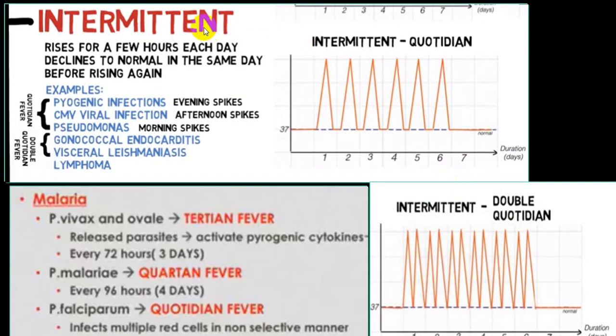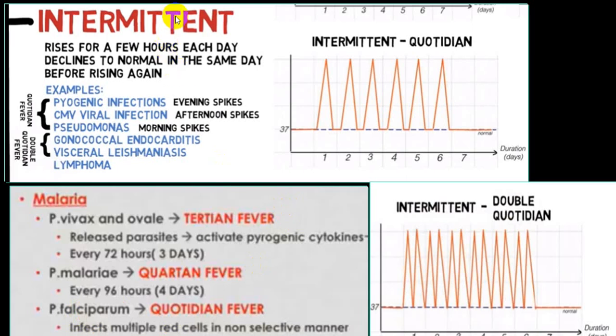We have given examples of intermittent fever. By and large, the classical description was of quotidian, and we have already given examples. Tertian classical example is P. vivax. Quartan classical example, that is every fourth day or a gap of 72 hours between two spikes, is P. malariae. And P. falciparum is every 24 hours, everyday fever, and between the two spikes there is a 24-hour gap, that is quotidian fever, classical in case of P. falciparum.